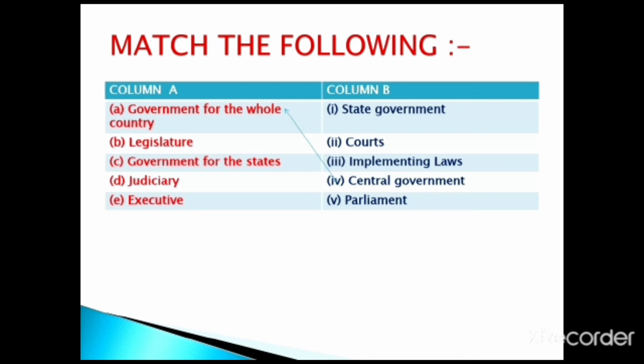Second one, legislature. Legislature, it is a parliament. Third one, government for the states, it is a state government. So government for the whole country, it's central government. Government for the states is known as state government. Legislature means it's a parliament.